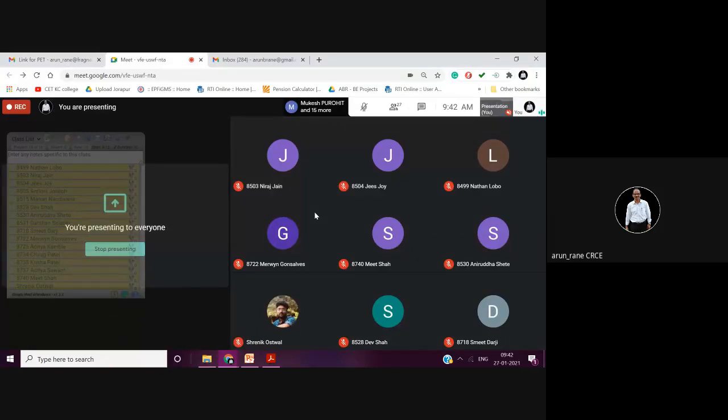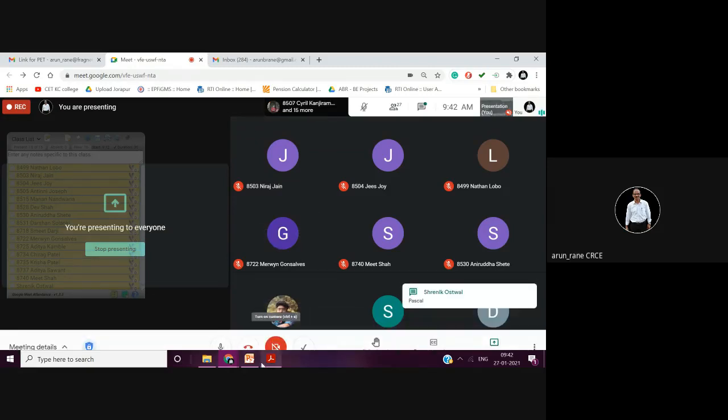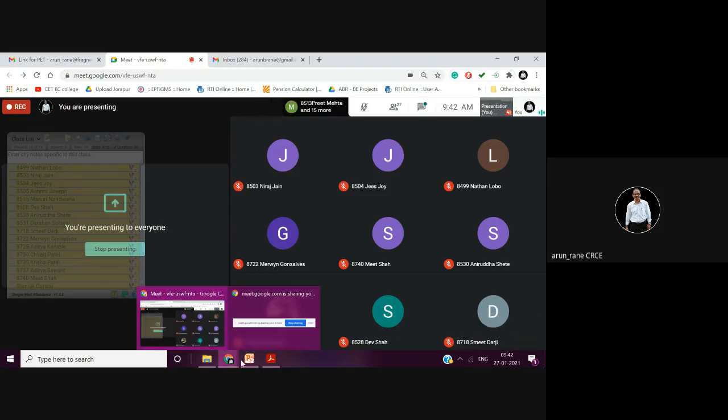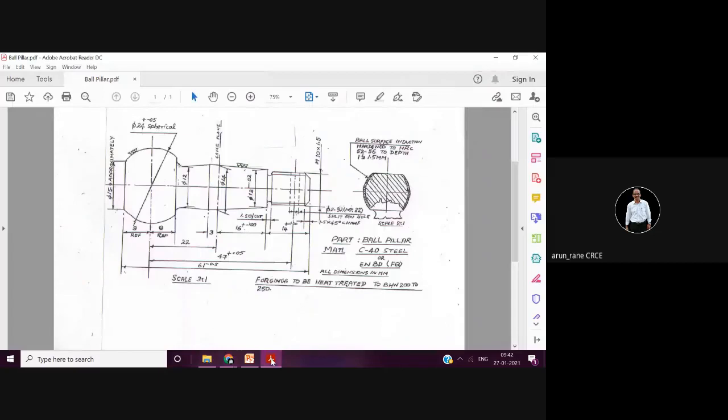Rockwell, which you are very familiar with, RC, RA, RB. Again in Rockwell, you have different scales: Rockwell A, Rockwell B, Rockwell C, and then still harder. That is when you actually do the hardening. That hardness is measured in VHN, that is Vickers hardness number. Those that were hardened, very hard, more than say 55, more than 60 RC, are measured in VHN.